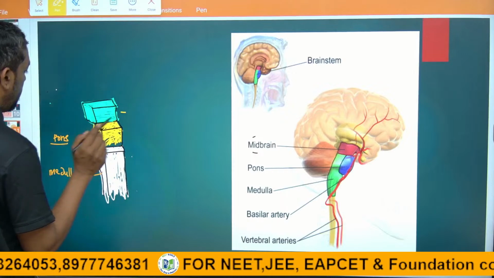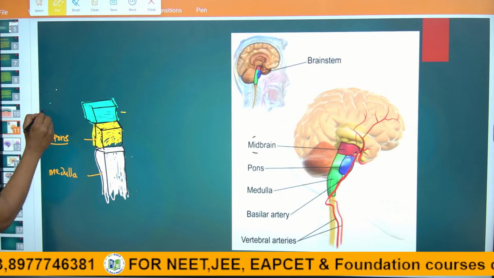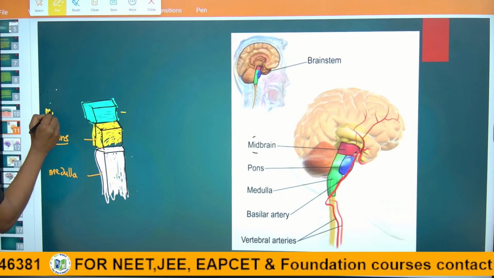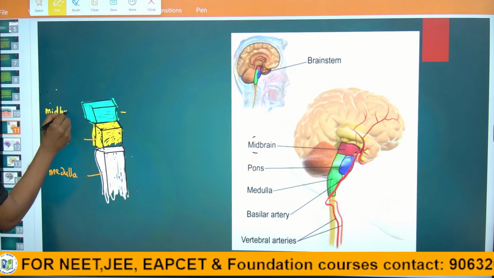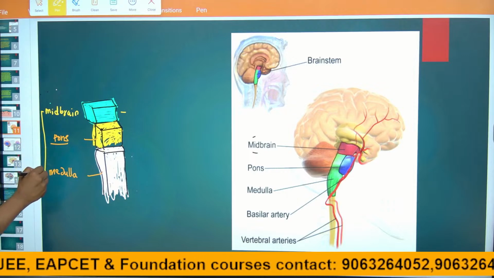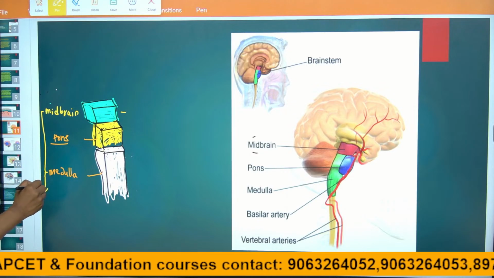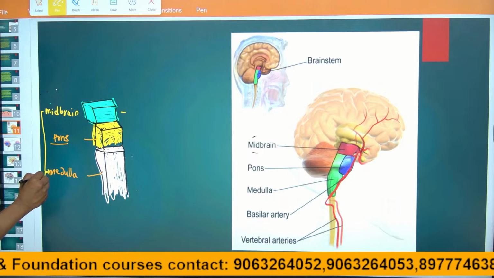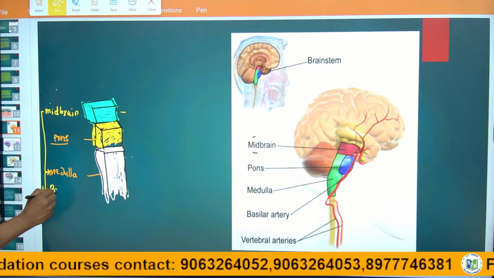Medulla, pons and midbrain, these three we can call the brain stem.